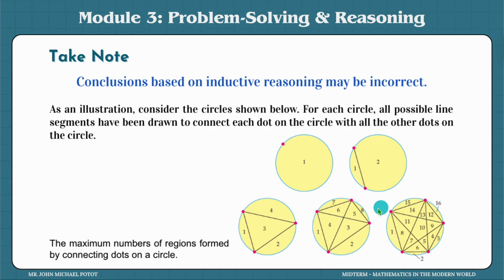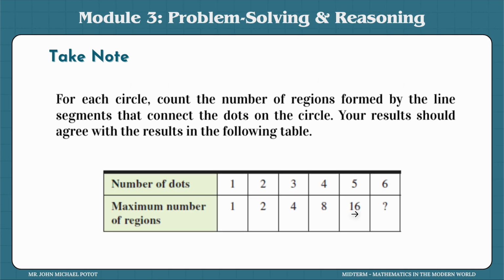And then if there are 4 points, you have to connect it the way that it's all possibly done, right? So it now forms like a kite, and it divides it into 8 different regions. So 1 dot is 1 region, 2 dots is 2 regions, 3 dots is 4 regions, 4 dots is 8 regions. And if we list that down in a table, this is how it would look like.